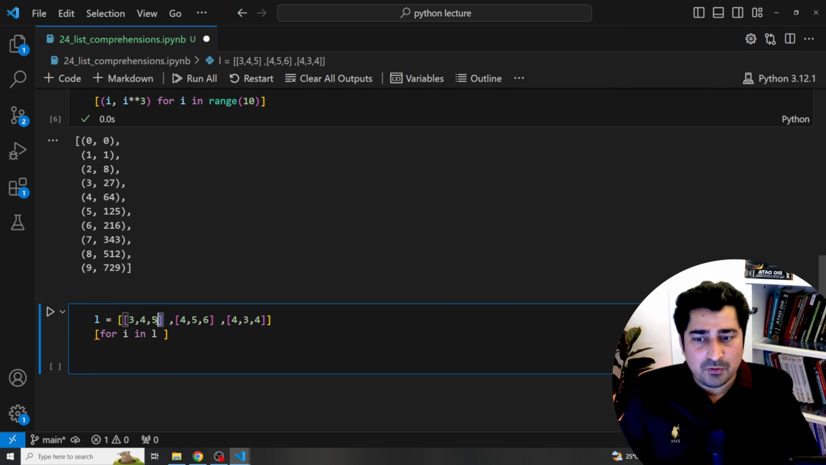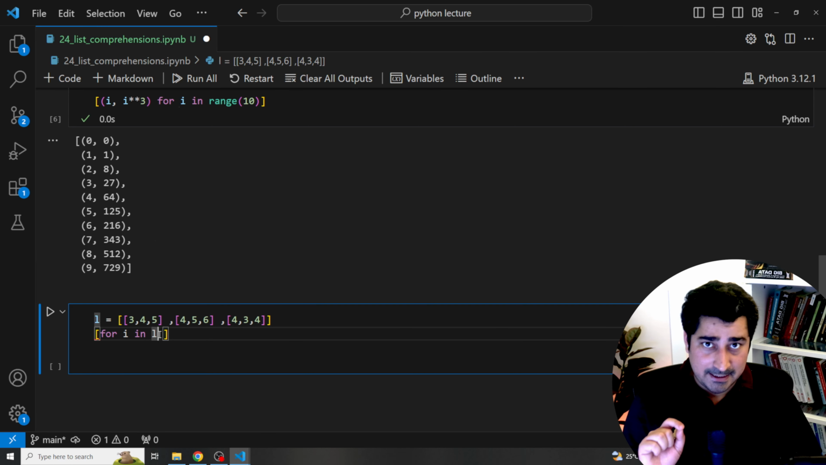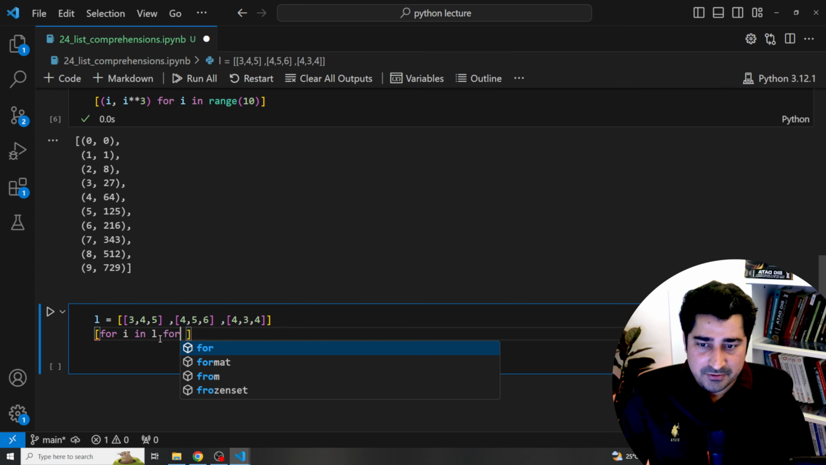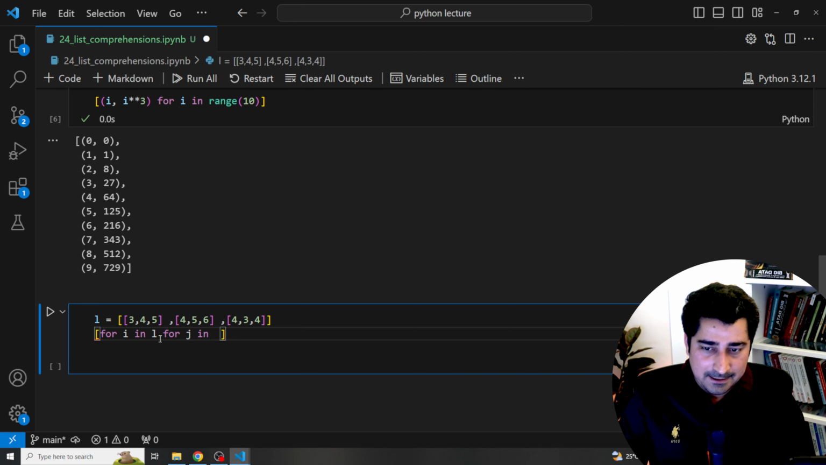Then again I have to go through the loop so that I can extract the data inside the data, because in the very first iteration, the value of i is going to be this list, then this list, and then this list in the respective iterations. So I have to extract data out of this particular list again. So I can write for j in i, and let's return j over here as the outcome.